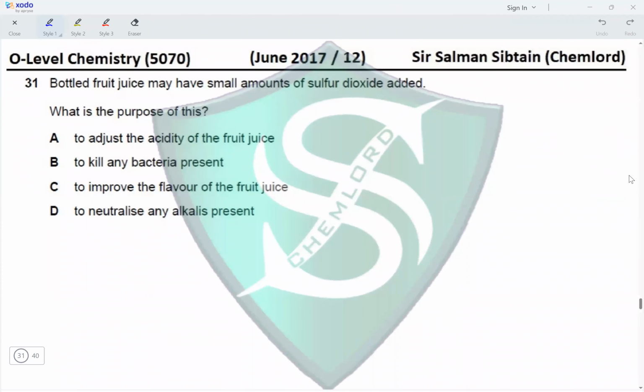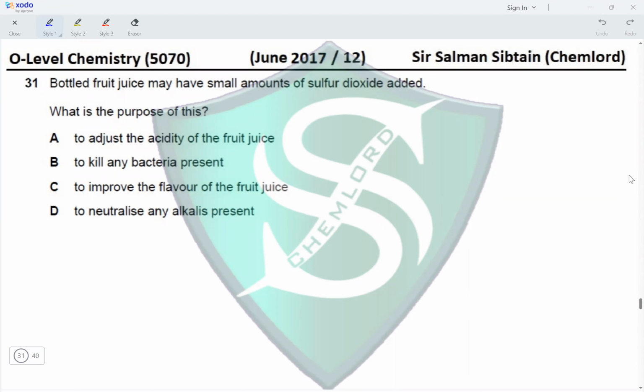Hi guys, this is O-Level Chemistry, paper 12, June 2017, question 31. Bottled fruit juice may have small amounts of sulfur dioxide added. This is because sulfur dioxide is used as a food preservative. What is the purpose of this?